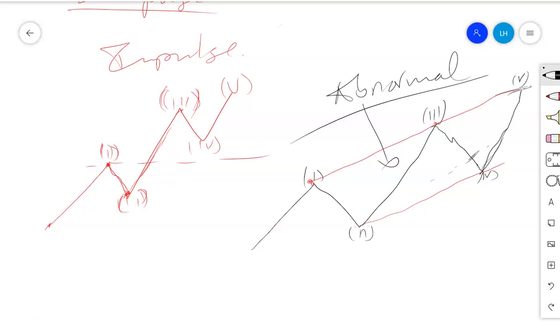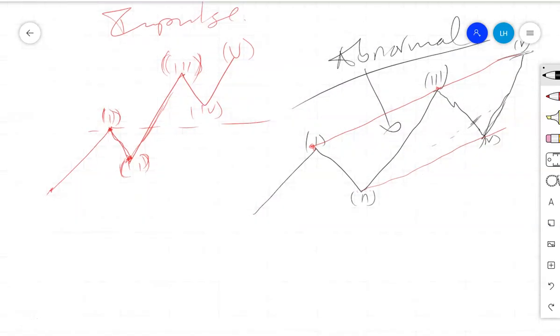Now what is an abnormal wave number 3? The abnormal wave number 3 is the one which is moving in what technicians describe as a parabolic way. The one which is moving at 90 degrees, though sometimes it is not necessarily 90, but sometimes we call it parabolic. So it is an abnormal third wave.